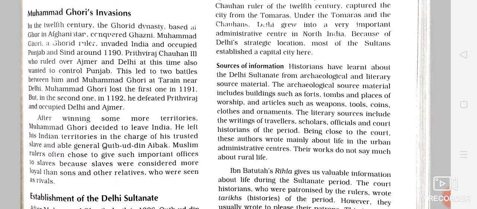Most of the archaeological sources, children, we can see in the museums. You must have visited a museum. And the literary sources include the writings of the travelers, scholars, officials and court historians of the period. Like in classes we have read about many Chinese travelers who came to India, like Fahian and Huenzhang. They were travelers and they used to stay in the court of the kings. They used to observe the administrative style, and on the basis of their experience they used to write books. This is how we have got the literary sources today.